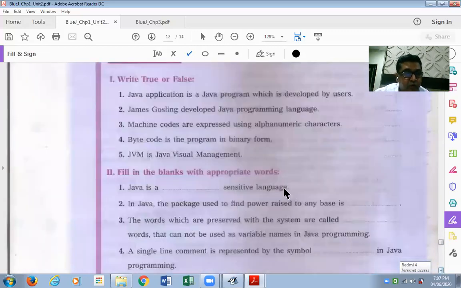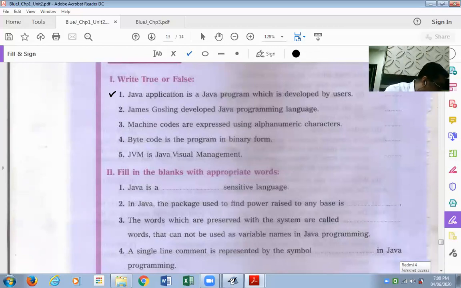Moving to the next page. On this next page, you have the exercise, and you have to attempt these questions also. This exercise is for the next session, that is Saturday.